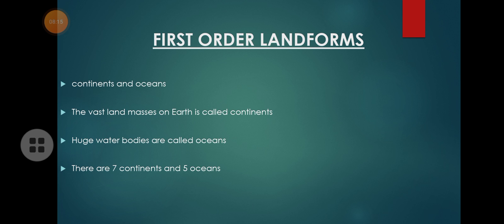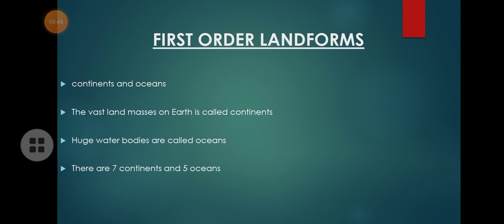Australia is another continent. So what are oceans? Huge water bodies are called oceans. Water bodies which are very huge, a large portion of water body, we call oceans. And on our earth there are 7 continents and 5 oceans. You could have studied in 5th standard 7 continents and 5 oceans, isn't it?